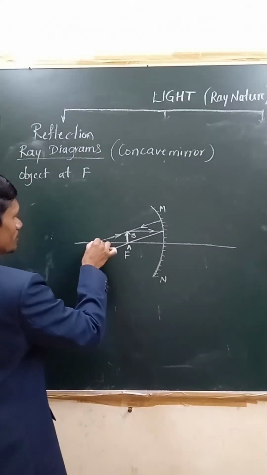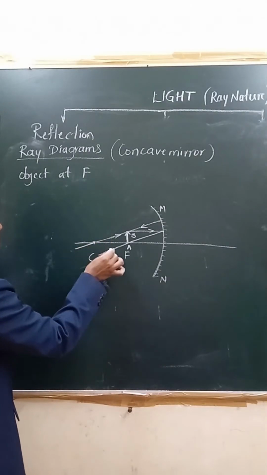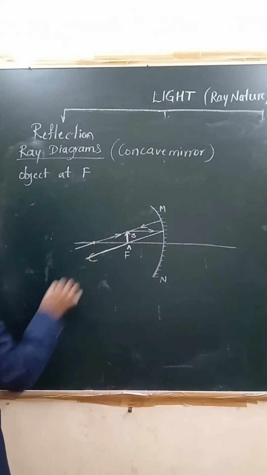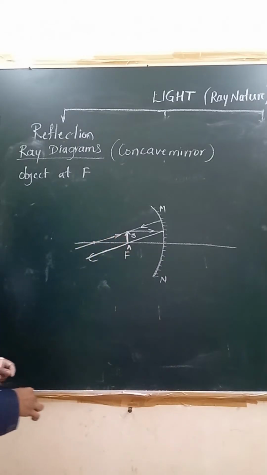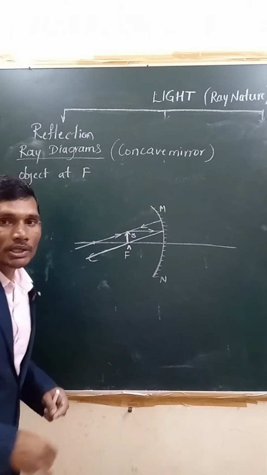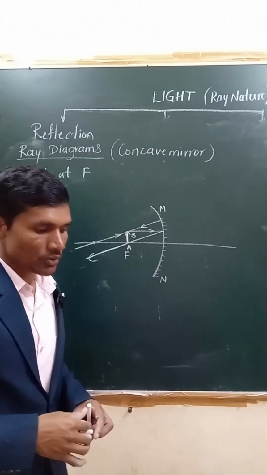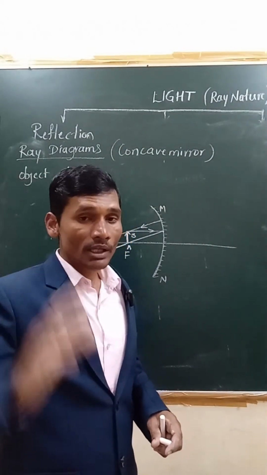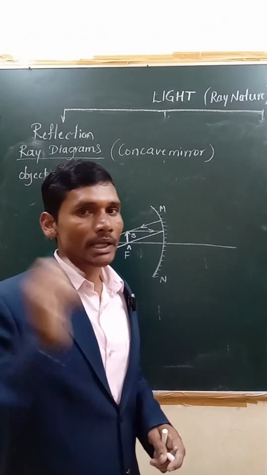Now you can observe here both the rays, they are not up to the scale. If you draw them up to the scale, they will be emerging parallel. What is happening here? No image formation. When the object is placed at F, no image formation. What happens? It is formed. Where is it formed? It is formed at infinity. If it is formed at infinity, what will be the size of the image? It will be highly enlarged.